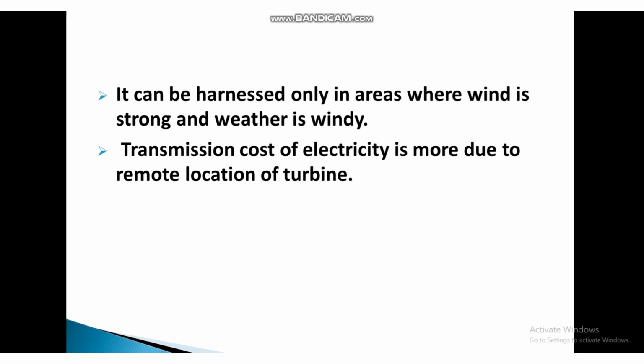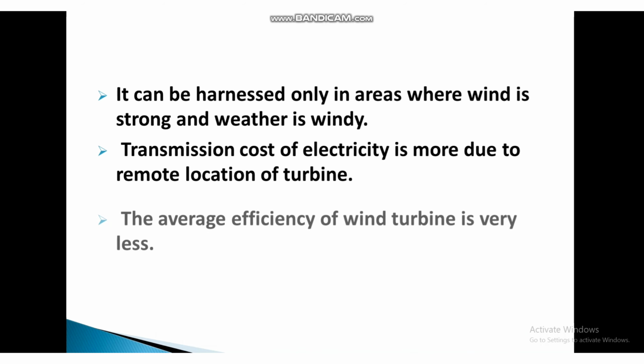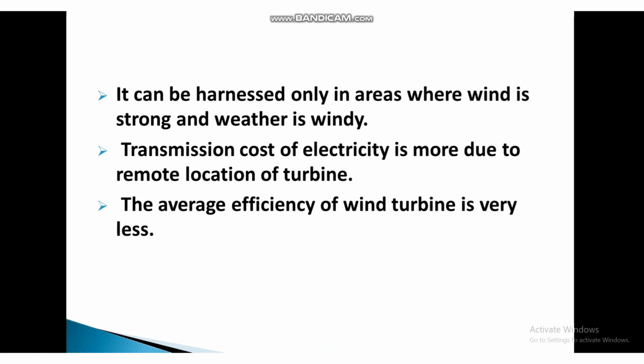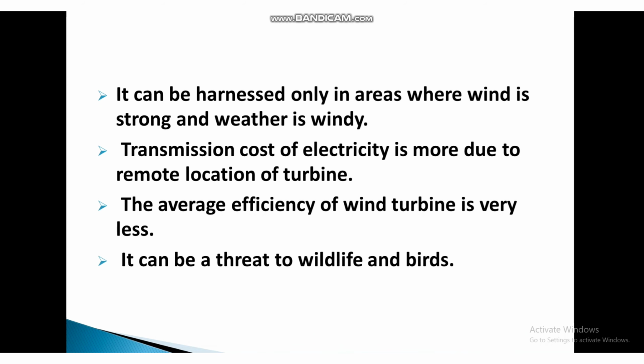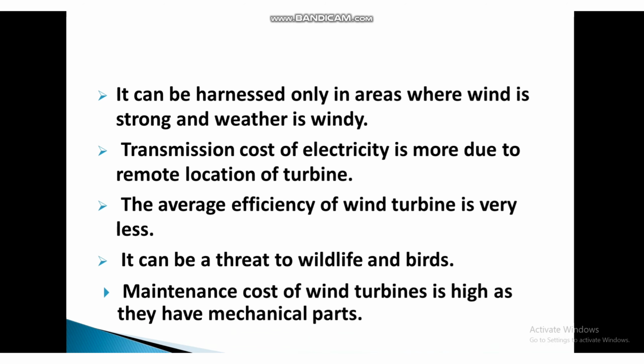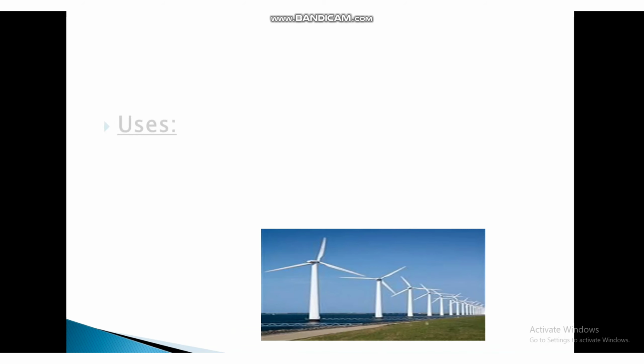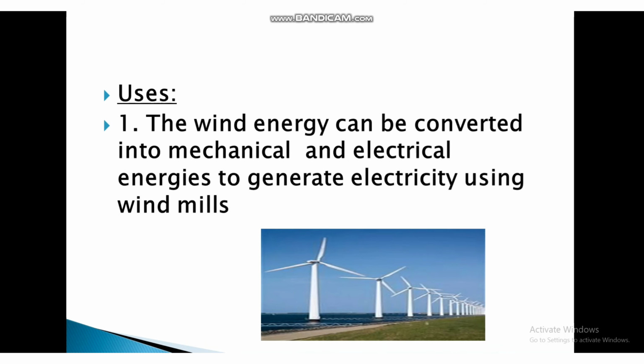Transmission cost of electricity is more due to the remote location of turbines. The average efficiency of a wind turbine is very low. It can be a threat to wildlife and birds. Maintenance cost of wind turbines is high as they have mechanical parts. Uses: the wind energy can be converted into mechanical and electrical energy to generate electricity using windmills.